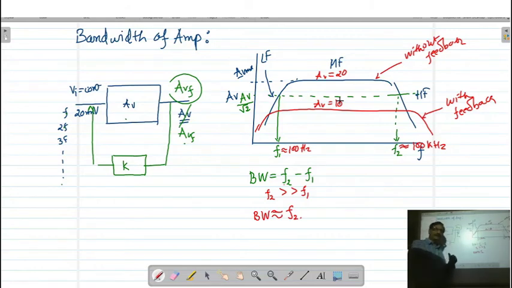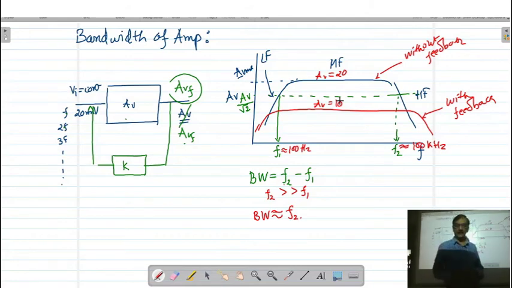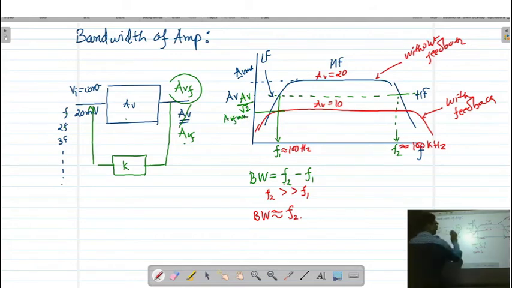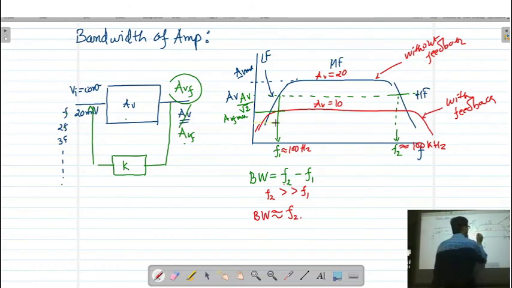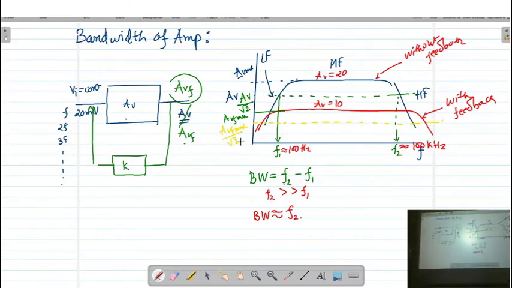Now in this case, if you calculate the new bandwidth of the amplifier, again we have to find the maximum gain, and that is AVF maximum. Then I have to draw a line at AVF maximum divided by root 2 to find the bandwidth.